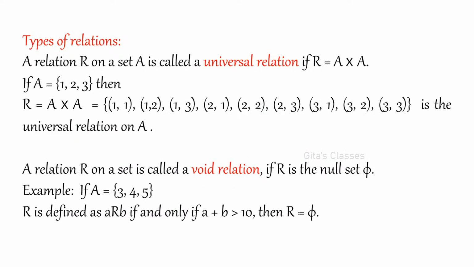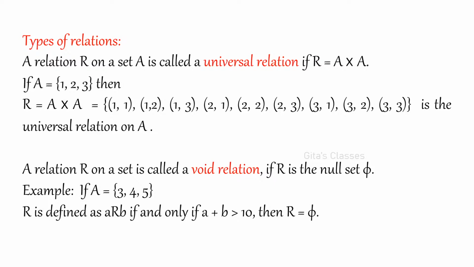Now, types of relations, we have some more definitions. A relation R on a set is called a universal relation if R contains all the elements of the Cartesian product, not just a subset. Then there is a name for that relation, it is called the universal relation. From the name itself you can remember easily. Universal means everything, you have to consider everything.